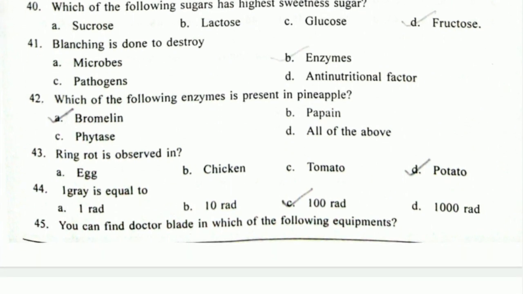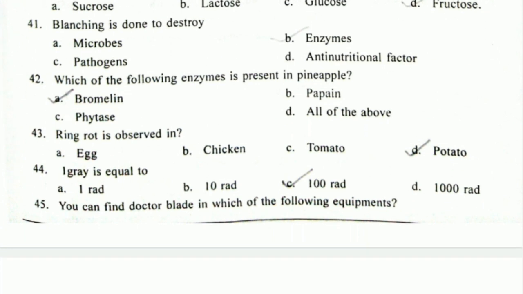Next question, which of the following enzyme is present in pineapple? So the answer is bromelain. Bromelain is a proteolytic enzyme which is present in pineapple, and this bromelain enzyme has a very important role in meat tenderization. Papain is also a proteolytic enzyme and it is obtained from papaya. It also helps in meat tenderization.